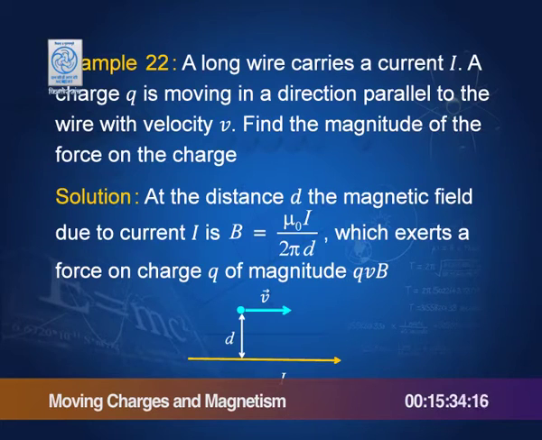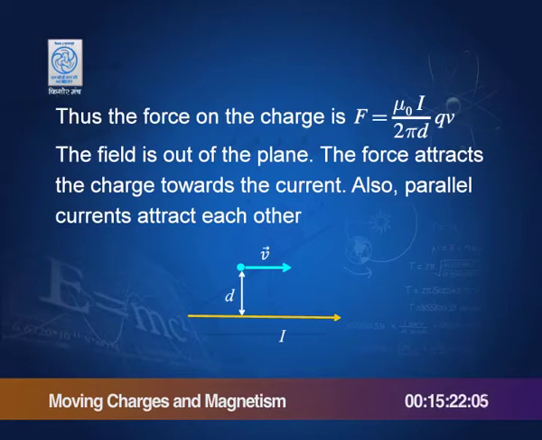You can find what the attraction would be using the formula, but the basic thing is that this is a current in this direction, distance d is given. So, I can always find out the force between them, and this force will be of attraction. This particle would be attracted by the current.